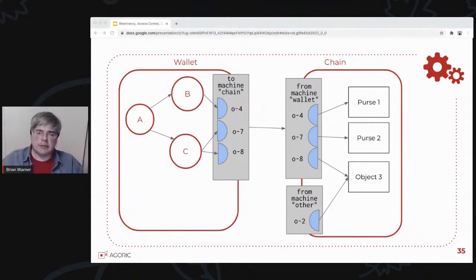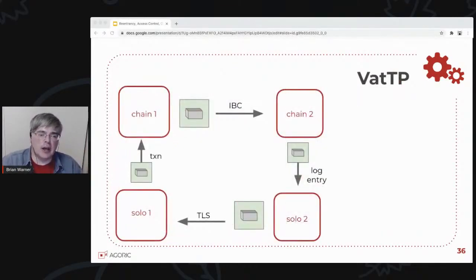So this whole mechanism is known as the comms layer, and this is completely transparent to contract code. Contract level code doesn't have a way to specify or even learn what these object IDs are. This is entirely a way of bridging two different machines to talk to each other, and to allow the receiving machine to figure out, okay, if the message came from this wallet, it uses this C-list. If it came from that other machine, it uses this different C-list that gives it access to a different set of objects. This mechanism is not specific to blockchains. This is a really generic mechanism, and we use it to get messages from any SwingSet-based VM, which is inside any kind of machine, to any other one.